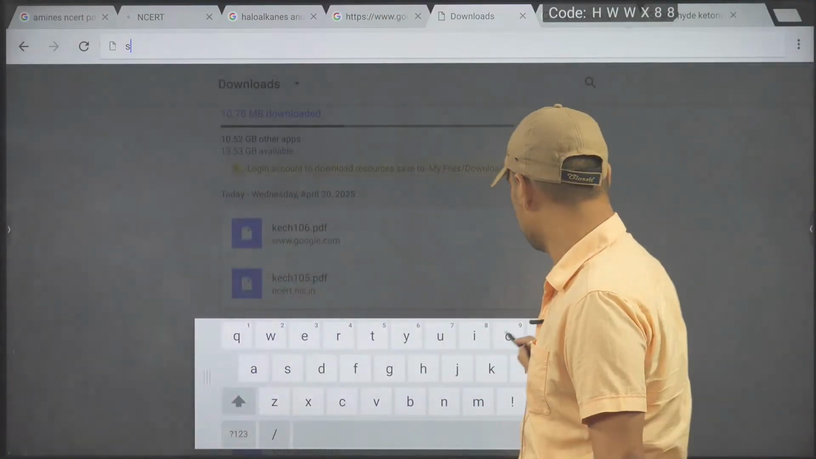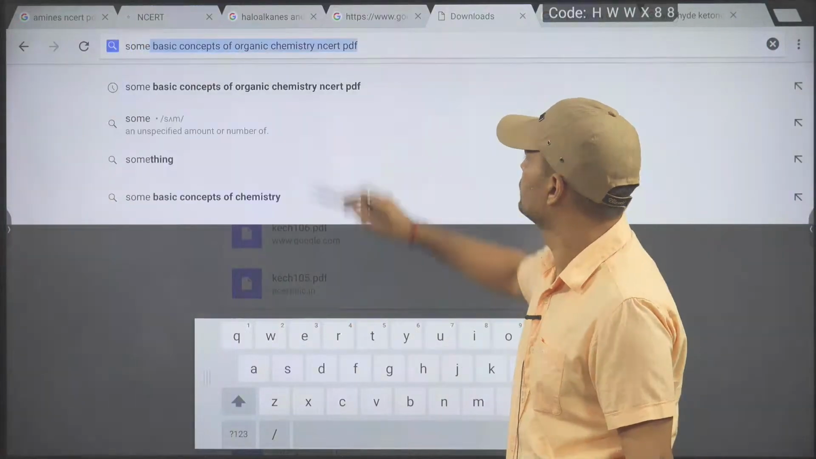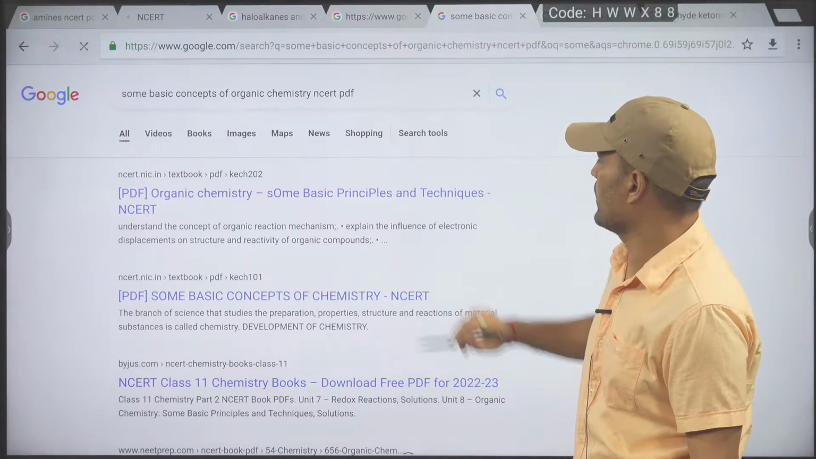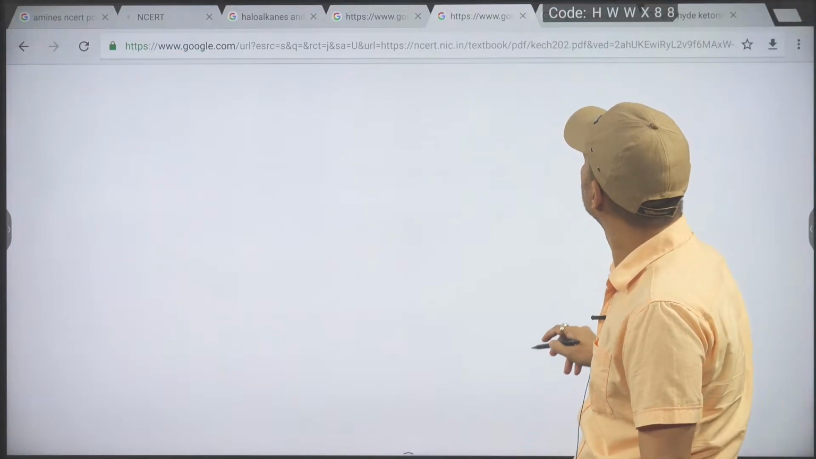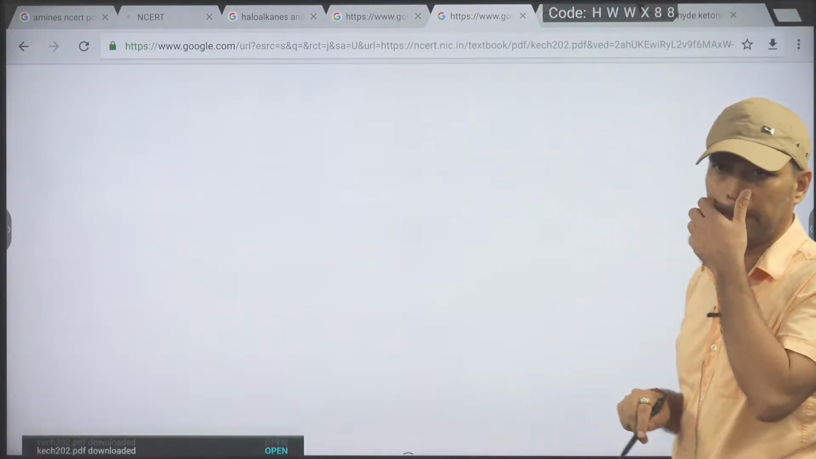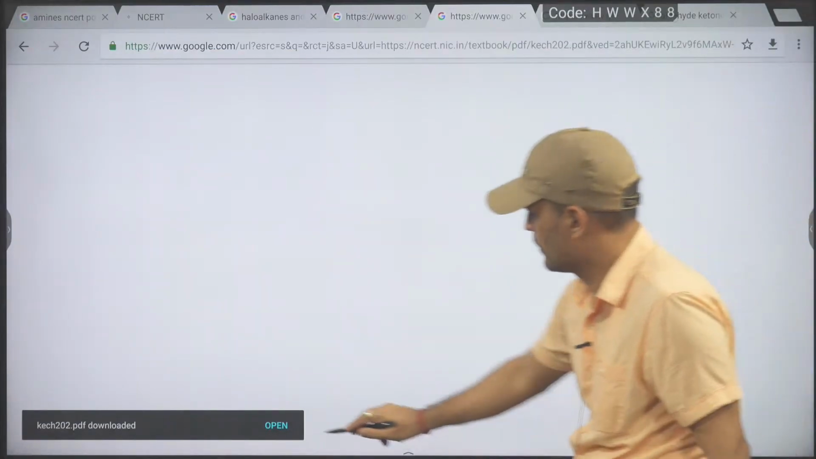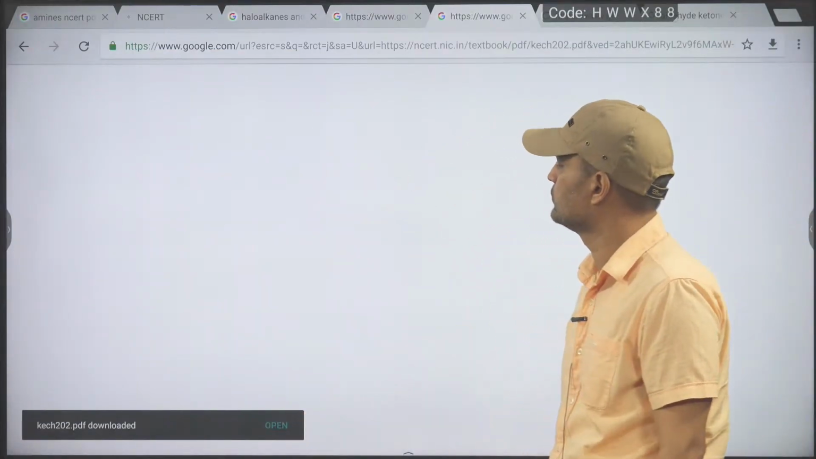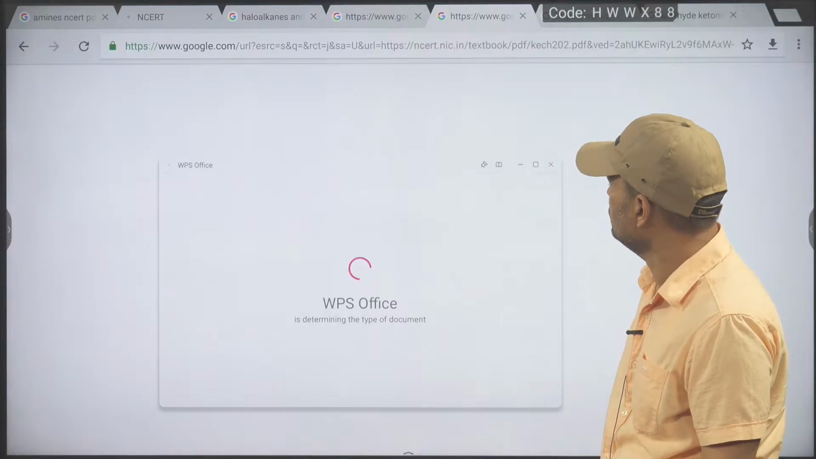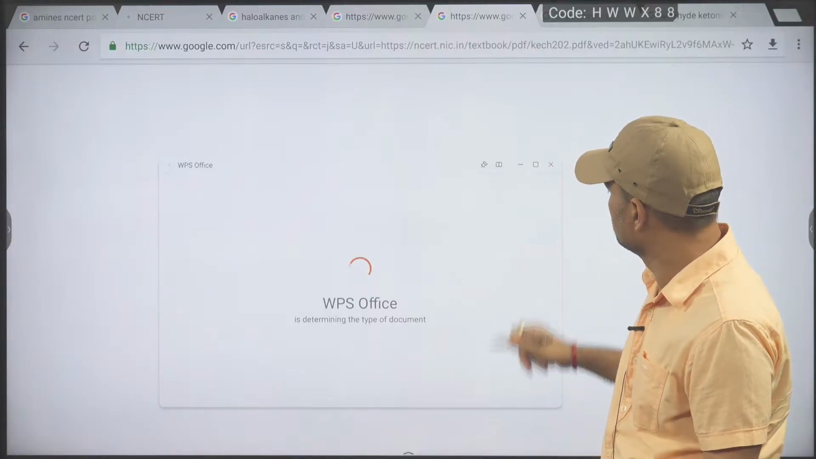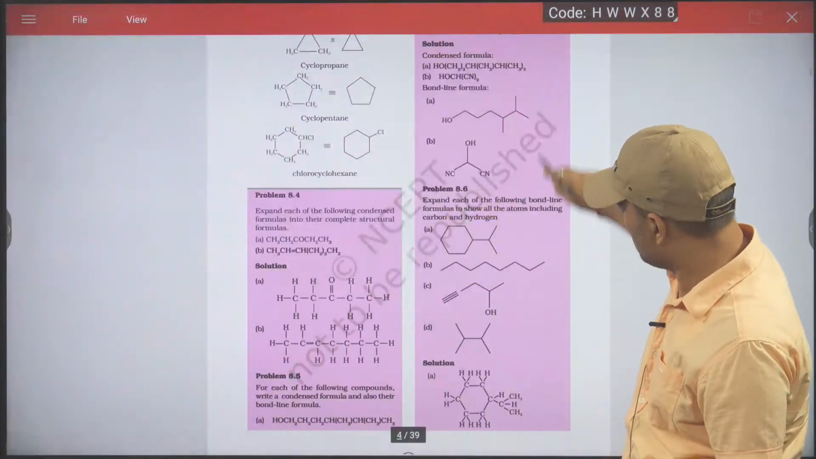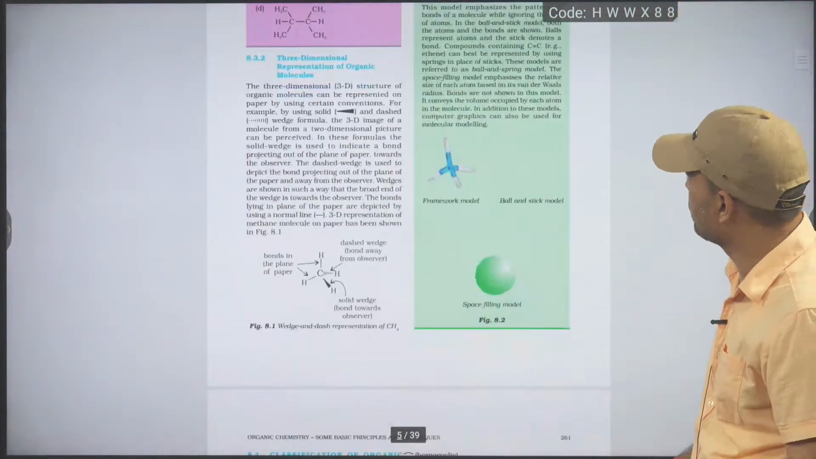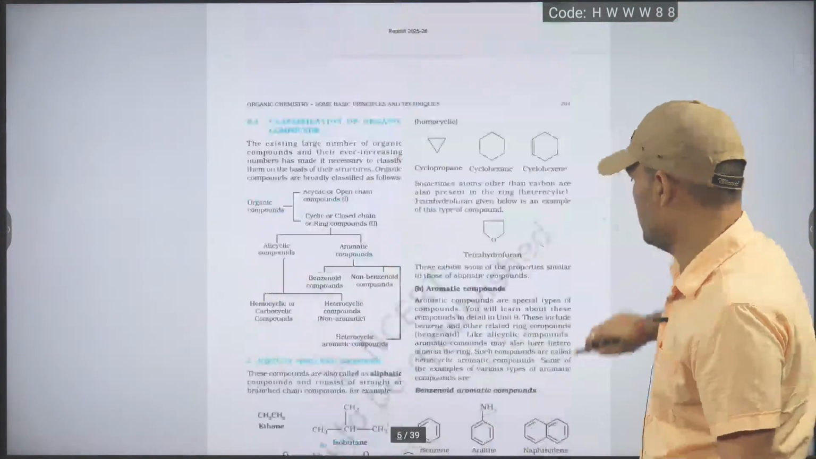Some basic concepts we have downloaded, na? So you can identify this functional group. This comes in paper also. See, all these things of NCERT we have already done. There are so many things.